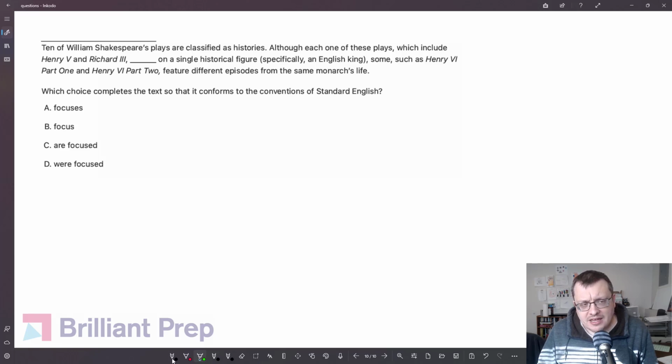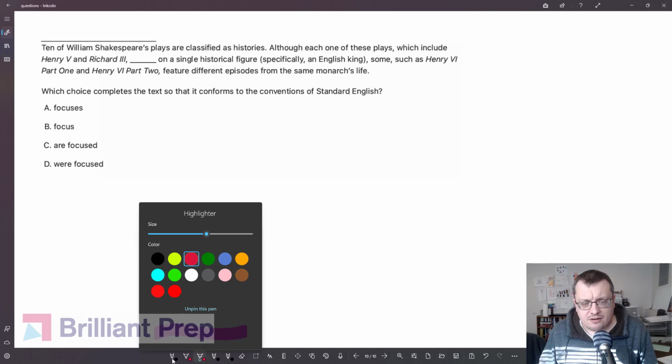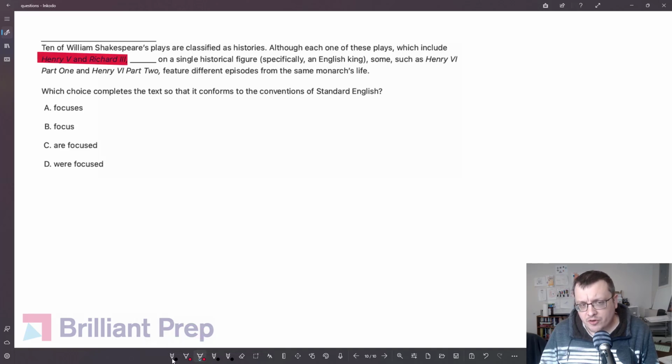Well, what's the subject? We might think the subject is Henry V and Richard III. It's right before the verb, and a lot of times the subject comes right before the verb. Indeed it is, but these are not the subjects here because they are part of this clause, which is commaed off, and it's not part of the main sentence. So we really can't include that subject. If you thought the verb should be plural because of this subject, that may not be correct. Moving on, what about the word plays? Staying in the main sentence, is it the plays that focus on a historical figure, for example? Again, that would not be the subject.